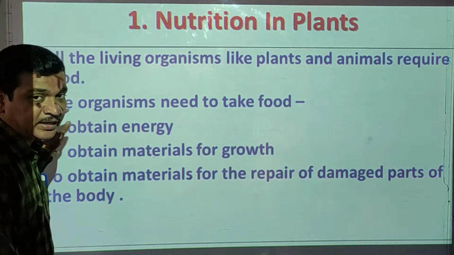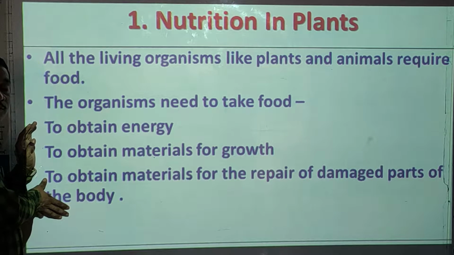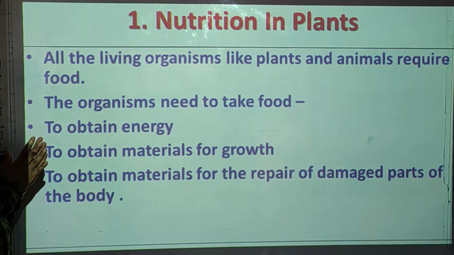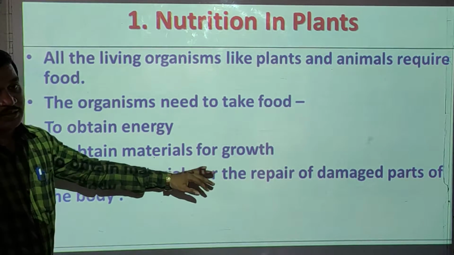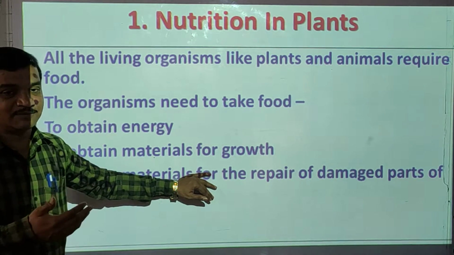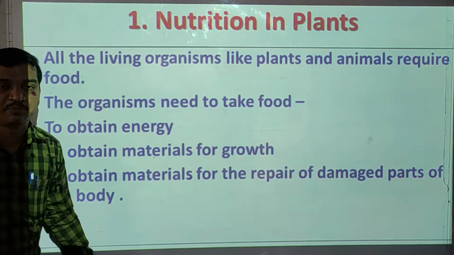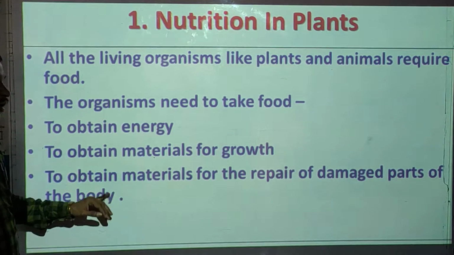So these are the three importance of food. To get the materials for the repair. Repair means replace. Okay, repair of damaged parts of our body.